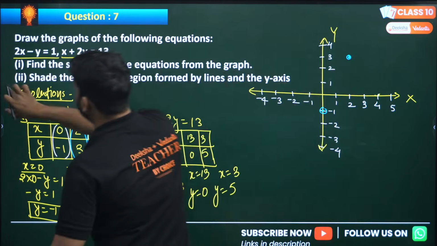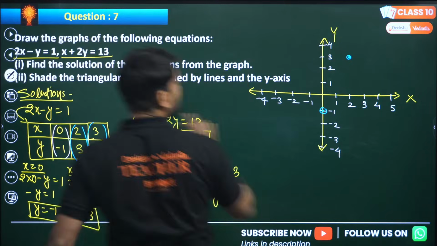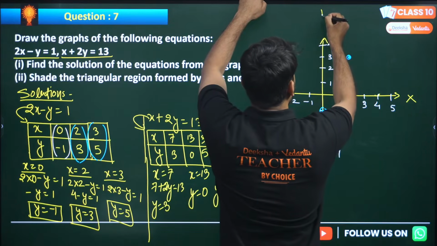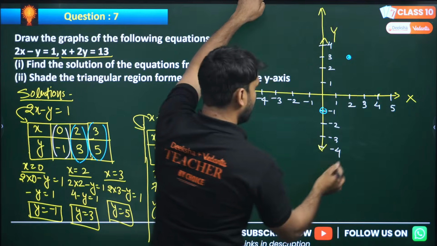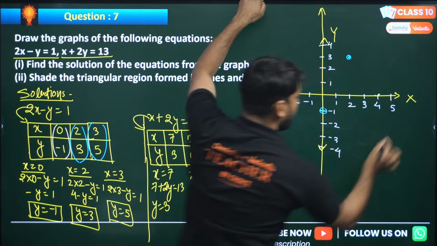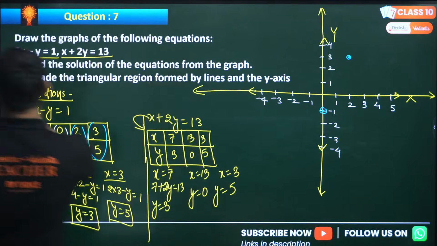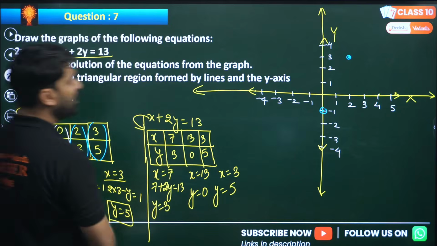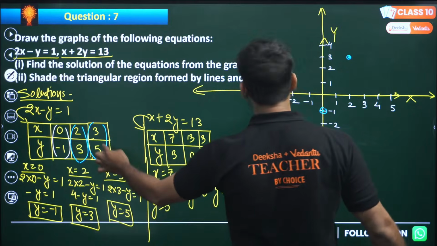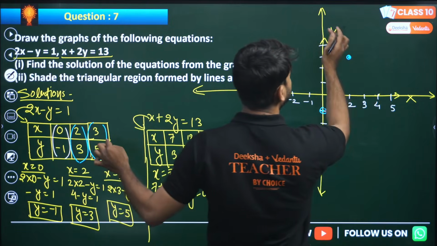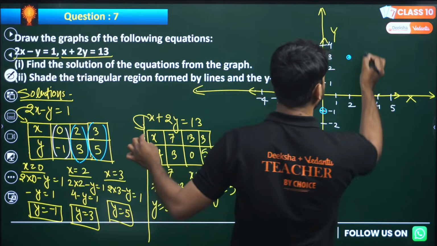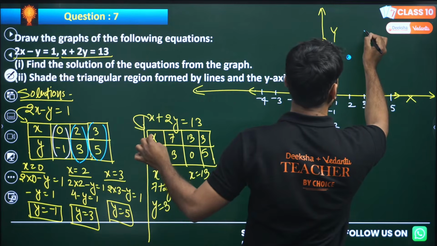If we extend this line in this way, we may require some more values. So, my dear champions, the third point is (3, 5), where x is 3 and y is 5 here.